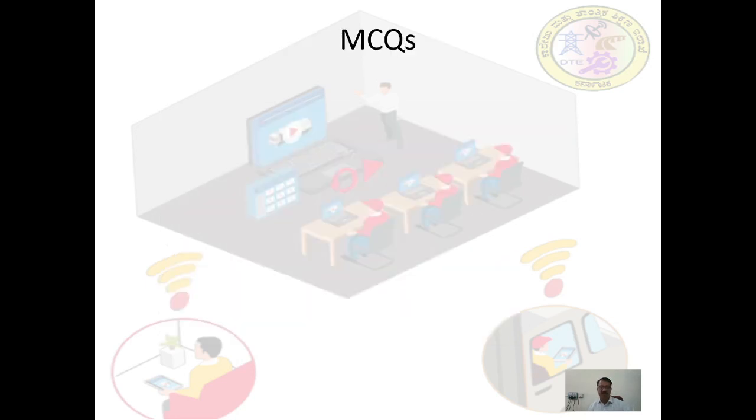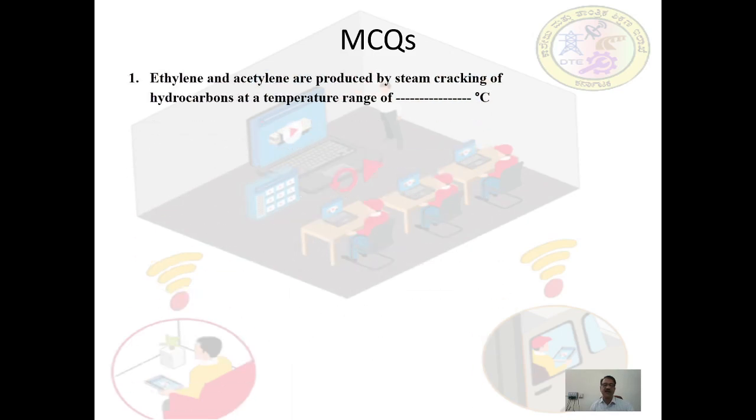Let us see some of the MCQs in this session. Question number 1. Ethylene and acetylene are produced by steam cracking of hydrocarbons at a temperature range of dash degrees Celsius. Options are A 300 to 450, B 400 to 500, C 550 to 650, D 700 to 800. The right answer is D, that is 700 to 800 degrees Celsius.